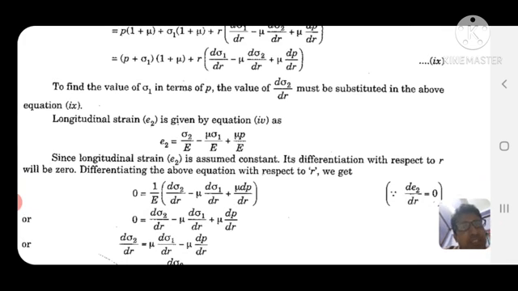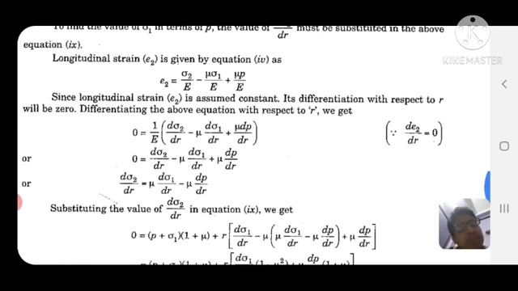So longitudinal strain is given by the equation E epsilon 2 equal to sigma 2 by E minus mu into sigma 1 by E plus mu into p by E. Since longitudinal strain is assumed constant, its derivative with respect to r will be 0.